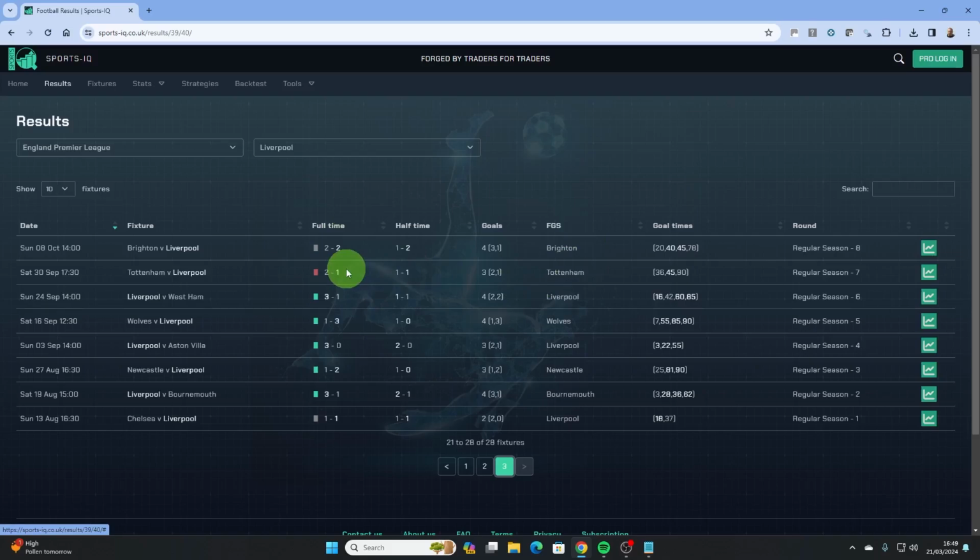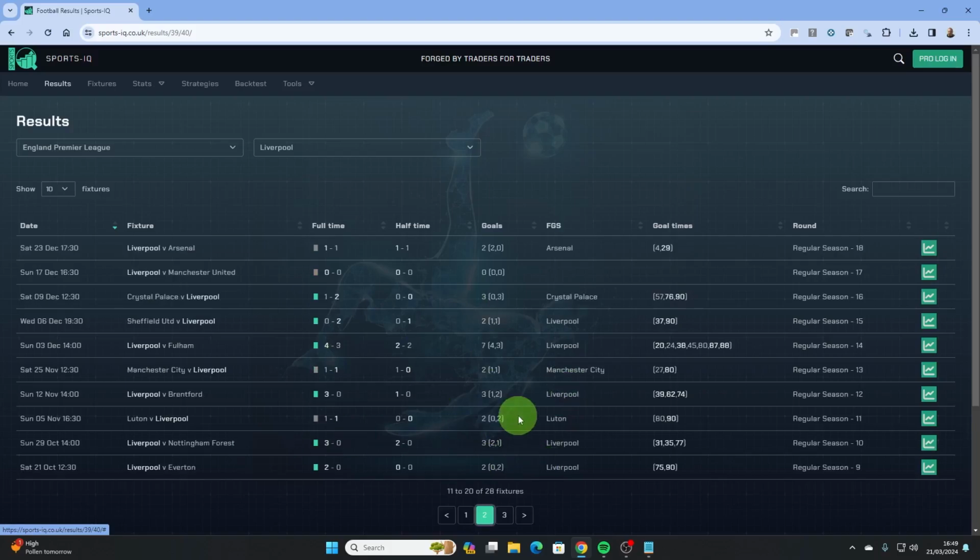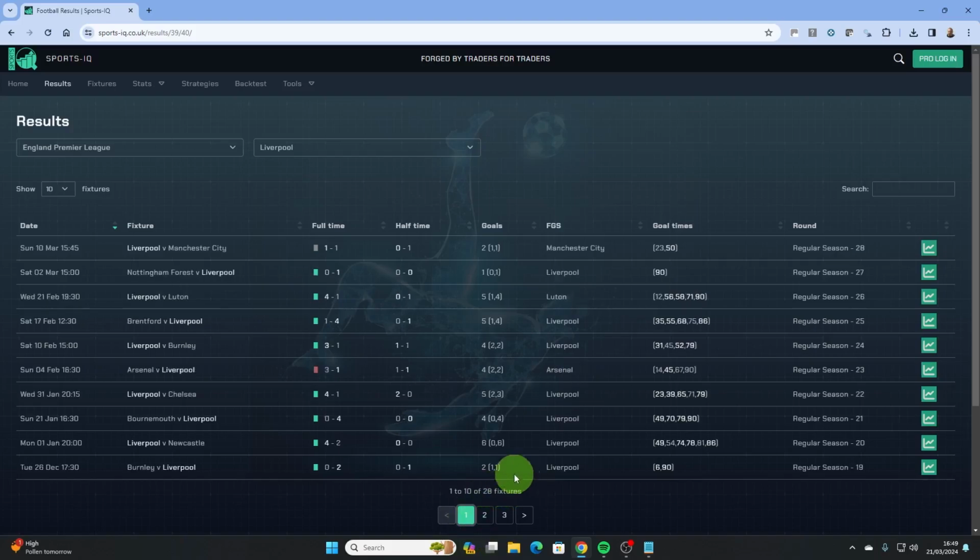And on the flip side of that, the only game that Liverpool have scored first in and didn't win was the first game of the season away at Chelsea. Every other time Liverpool have scored first, then they've gone on to win the game, as we can see quickly from the data and the green indicator next to the game. Just to prove it, there we go.